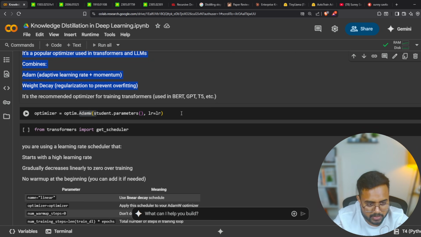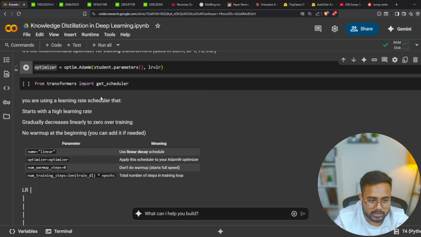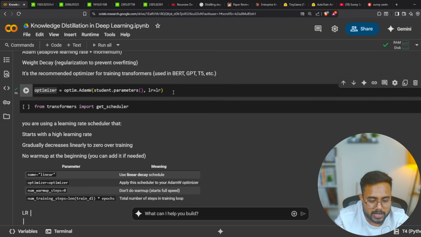Now coming to the next part. Here I'm going to define my optimizer. What I'm passing, guys, is my student parameters as well as this learning rate. Okay, so here is my optimizer, because we have to train the student weights only now, right? We are not going to train the teacher weights. That's why I'm passing the student dot parameters only.